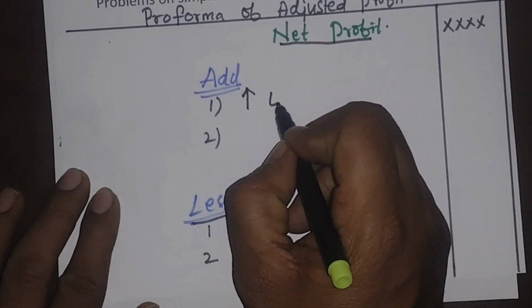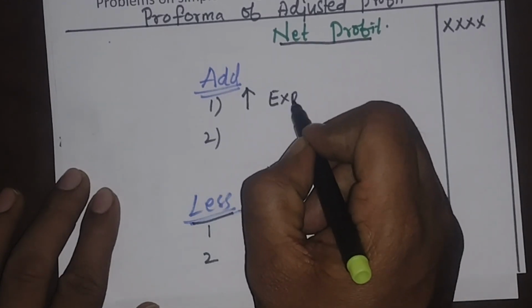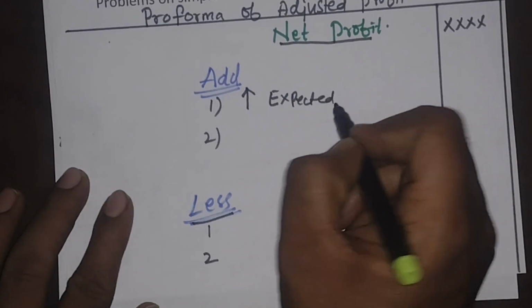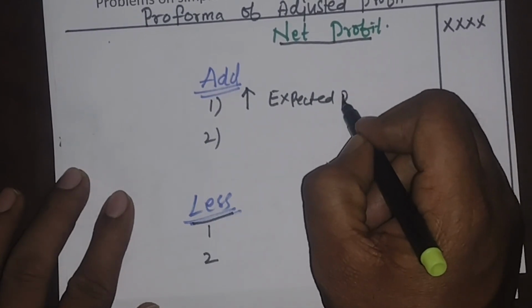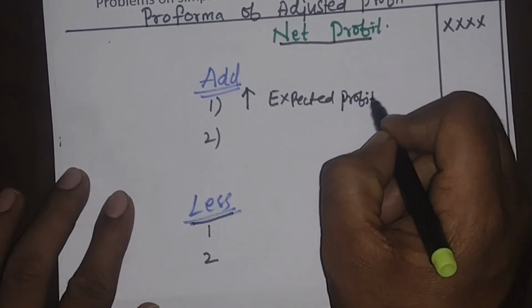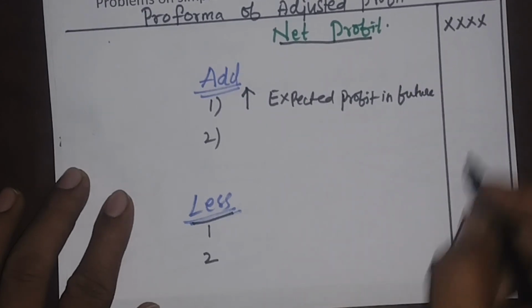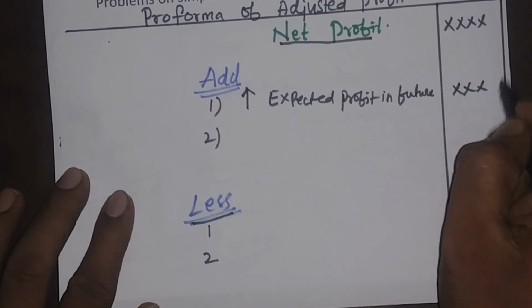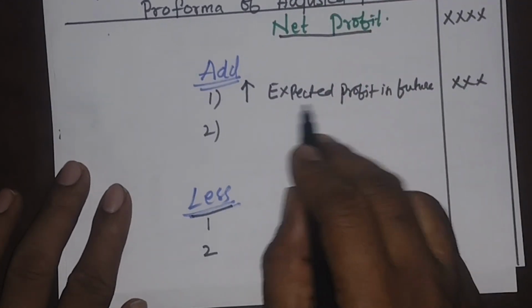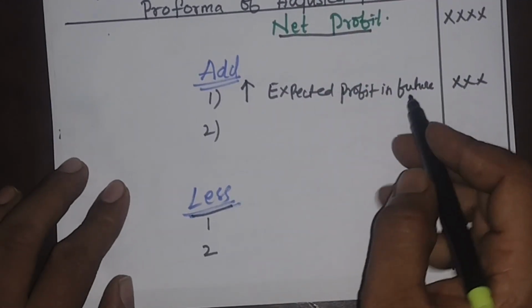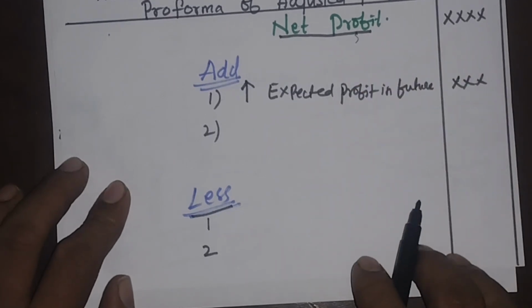Very simple, add expected profit in future. That is the meaning. So when profit is expected in future, my net profit will increase.